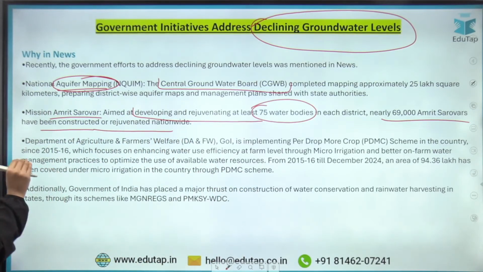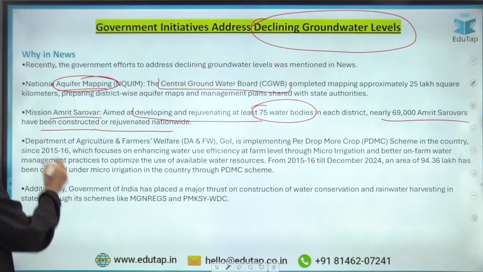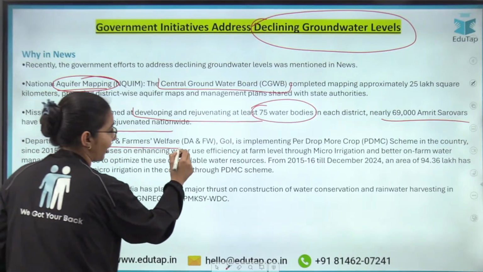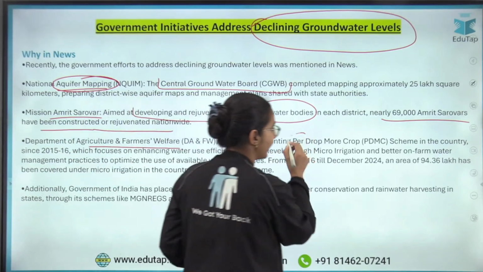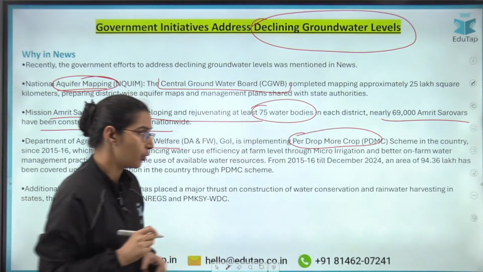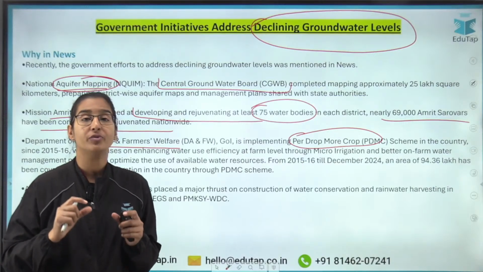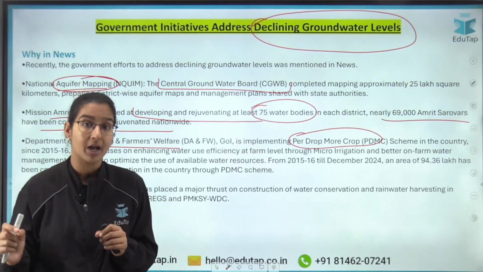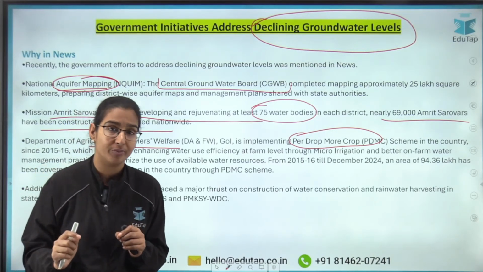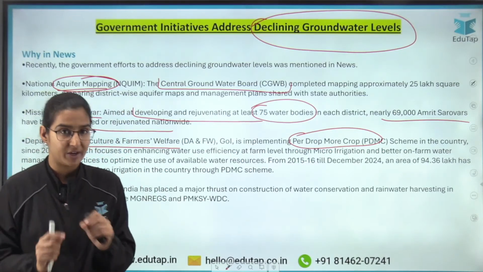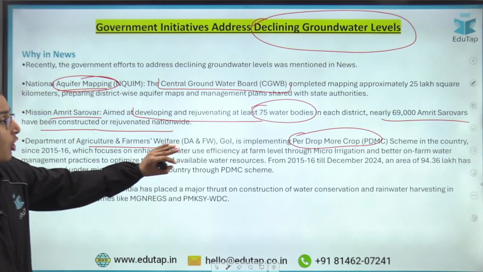Now let's talk about the next news. The next news is that the Department of Agriculture and Farmers Welfare is implementing a scheme called Per Drop More Crop, right? This scheme is very, very important because it is a part of the Pradhan Mantri Krishi Sinchai Yojana. It is one of the flagship schemes of the government, and it is very important, right? So, per drop more crop.